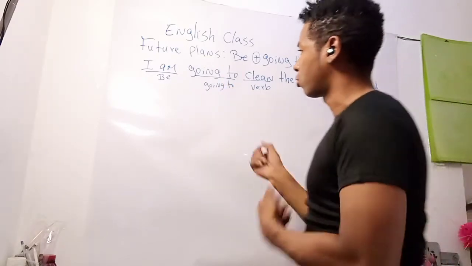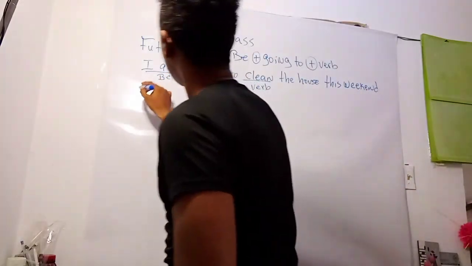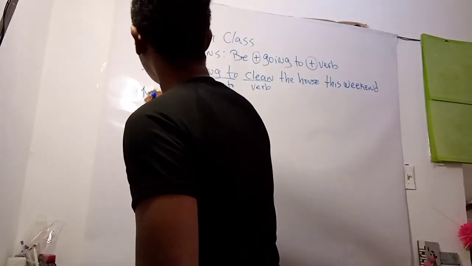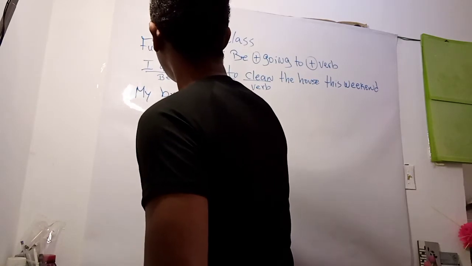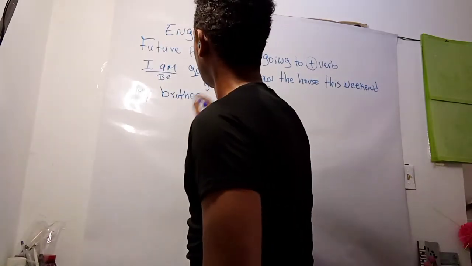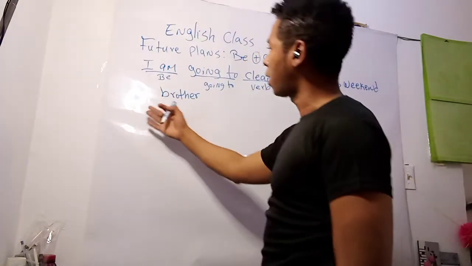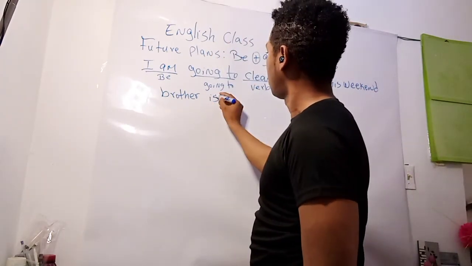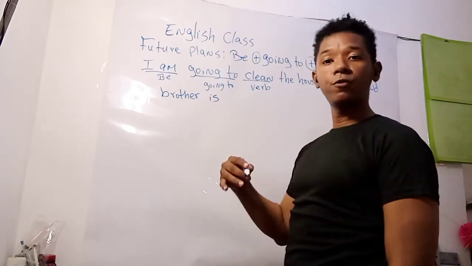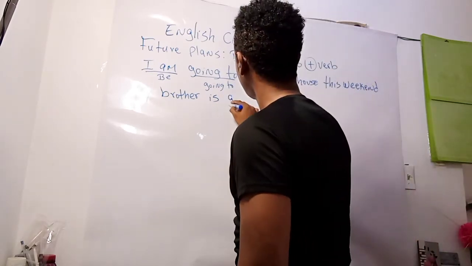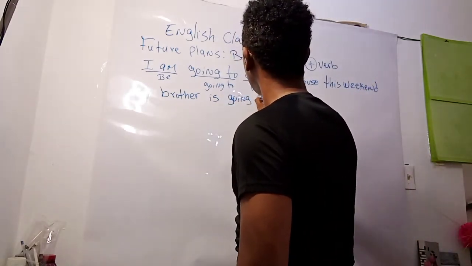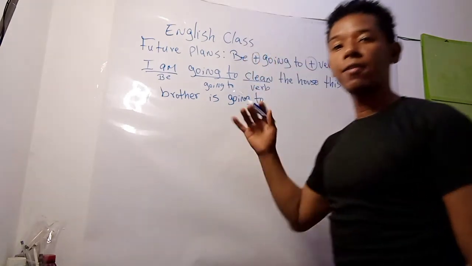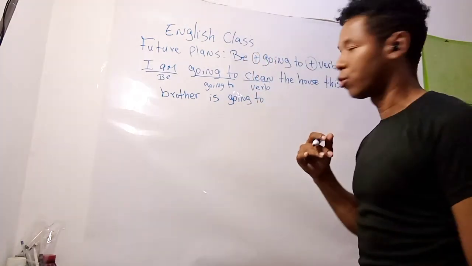Another example of this could be my brother, and the form of be that corresponds to my brother is is. Then what do we have to write? Going to. And then the action in future.